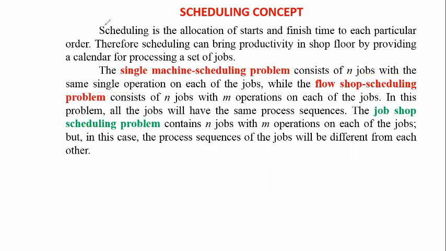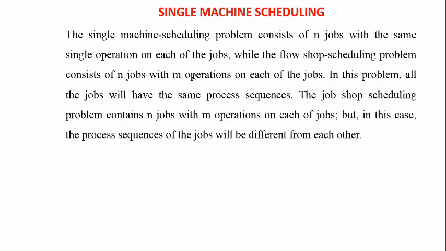Okay, next, coming to the single machine scheduling problem, a deeper discussion. Here a single machine scheduling problem consists of n jobs with the same single operation on each job. So far we have discussed that.